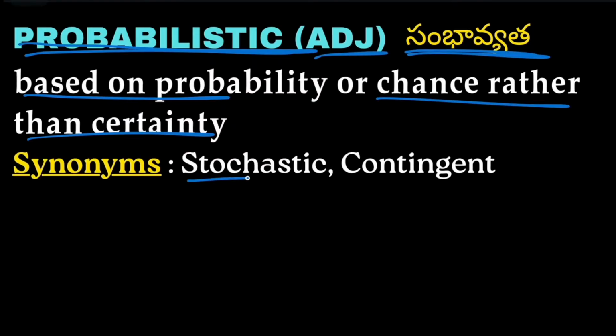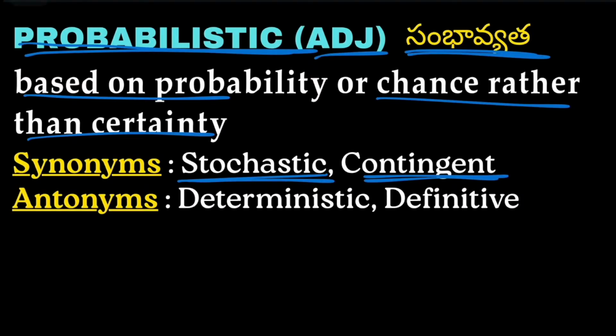Synonyms are stochastic and contingent. Stochastic and contingent also mean relying on probability instead of trusting certainty. And antonyms are deterministic and definitive. Deterministic and definitive mean certain to happen.